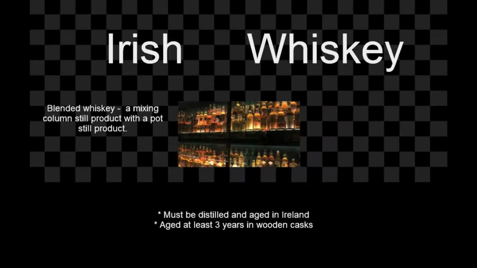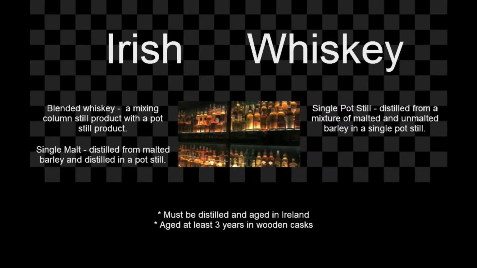Blended whiskey is a product made by mixing column still product with richer and more intense pot still product. Those made entirely from malted barley distilled in a pot still are referred to as single malt whiskies. Single pot still whiskey is made from a mixture of malted and unmalted barley, completely distilled in a pot still. A whiskey continuously distilled from unmalted grains is referred to as grain whiskey.